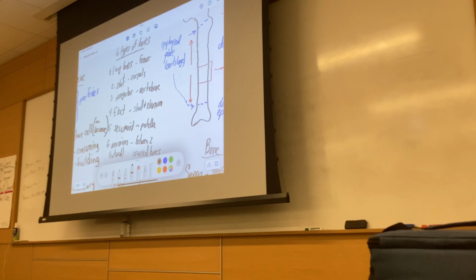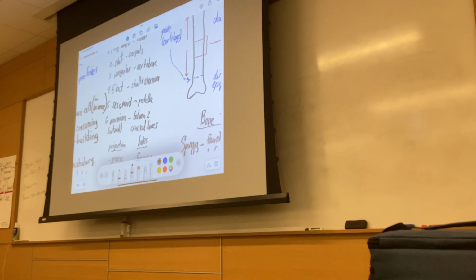So long bones, short bones, irregular, flat, sesamoid, and wormian bone. You should be able to recognize the specific examples of each of those and where they are and where they're not. Especially the sesamoid bone and wormian bones. The only place that you can find wormian bones is between 2 cranial bones.